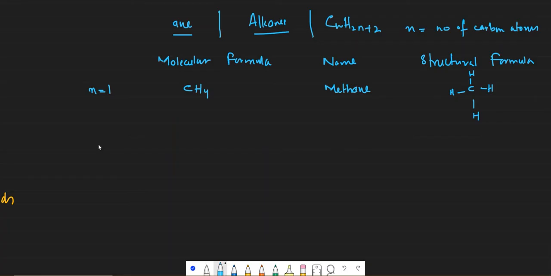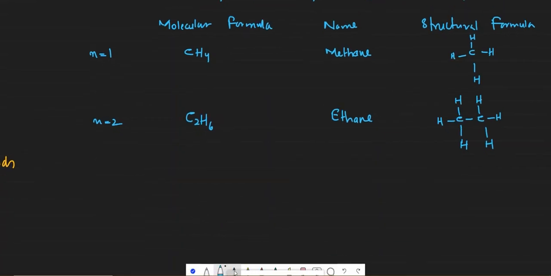If n is equal to 2, C2, H2 times 2 is 4 plus 2, 6. So the formula becomes C2H6, and the name of the compound would be ethane. How do you write it? C2H6. Each carbon atom will have to form 4 bonds. You'll have to make sure all the carbon atoms have 4 bonds. That would be ethane.